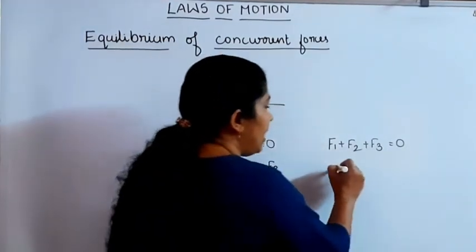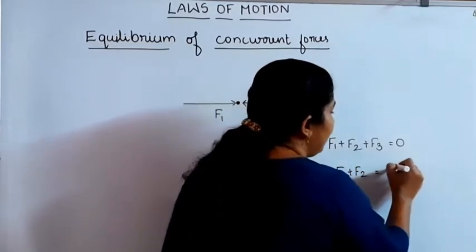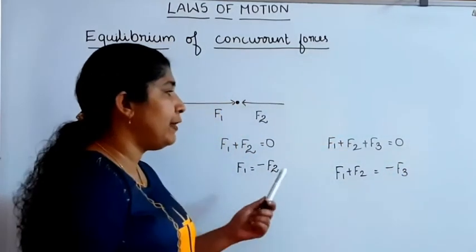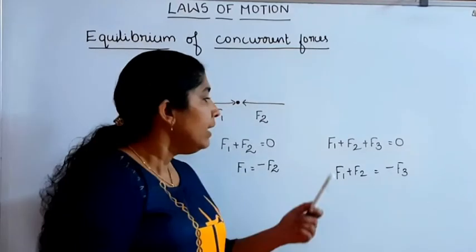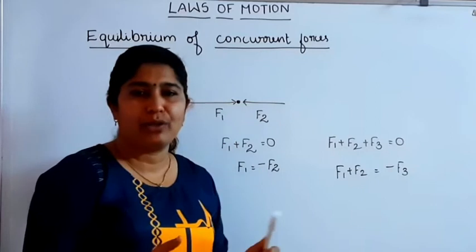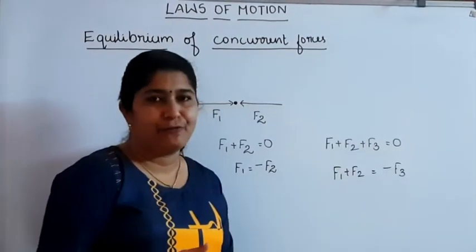Then from here we can write F1 plus F2 is equal to minus F3. That is, the magnitude of F1 plus F2 is equal to the magnitude of F3. But the direction of F3 is opposite to that of the resultant of F1 plus F2.